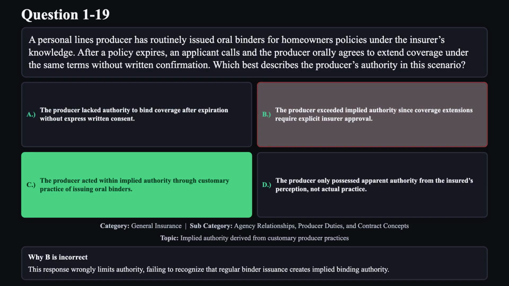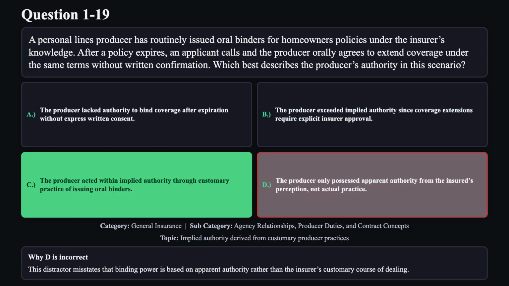Reason B is not correct. This response wrongly limits authority, failing to recognize that regular binder issuance creates implied binding authority. Reason D is not correct. This distractor misstates that binding power is based on apparent authority rather than the insurer's customary course of dealing.